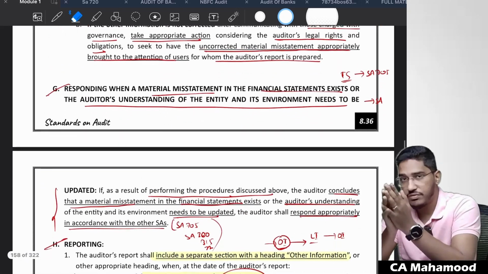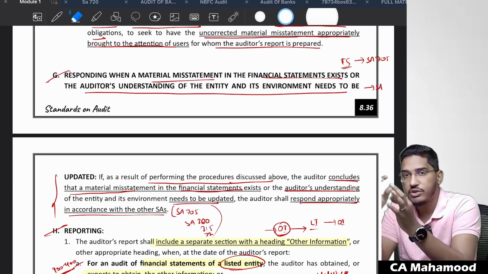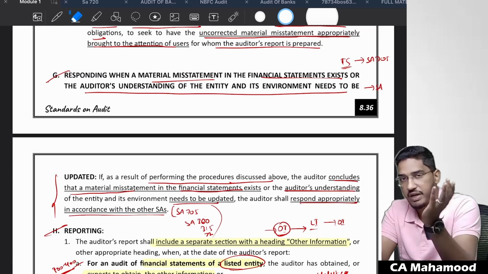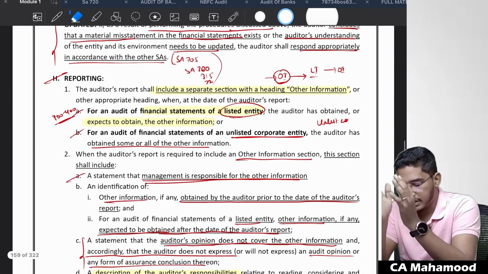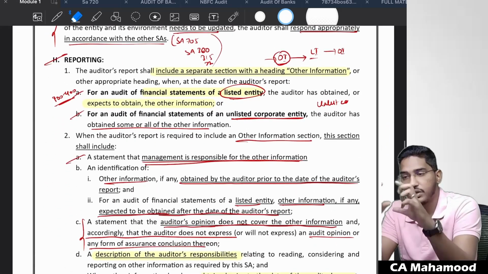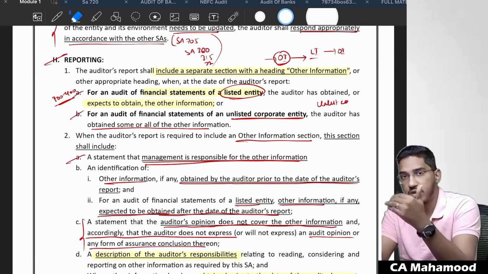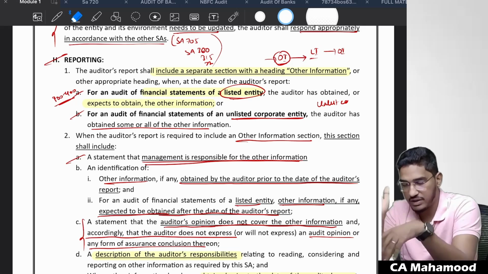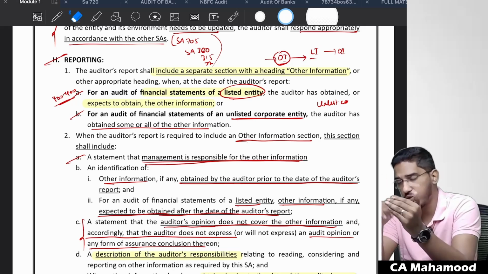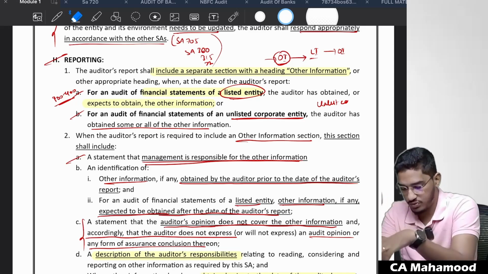Next, in case you find that the other information is correct, and the financial statements are materially misstated, or you need to update your understanding, then you have to apply relevant standards like SA 705 and the SA 300 series. Then, the matters which are required to be reported: in the auditor's report, you have to use a separate paragraph, Other Information. In that paragraph, you have to say whether you have obtained the information or are about to obtain it. Generally, in listed entities, we obtain it only later. In unlisted entities, we generally get it before the date of the auditor's report.